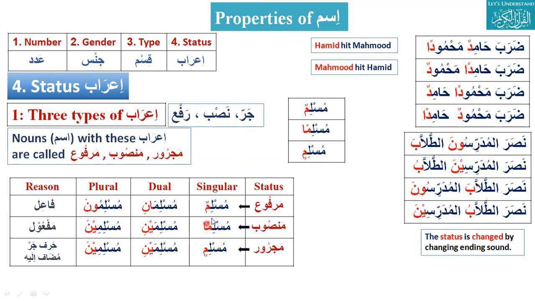If I say here kafirun, tell me, kafirun is marfu, mansub, or majroor? Marfu. Kafirin, majrur. Kafiran, mansub. So this is jar, nasab, rafa. Thank you, Burak.